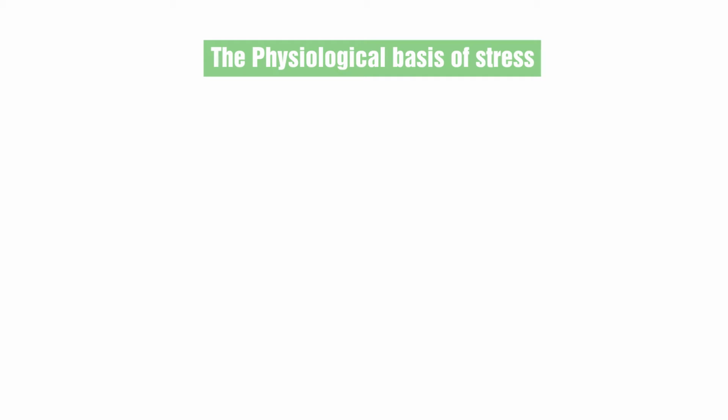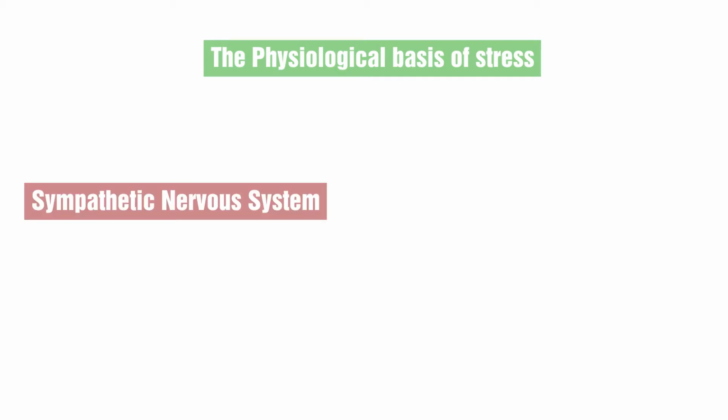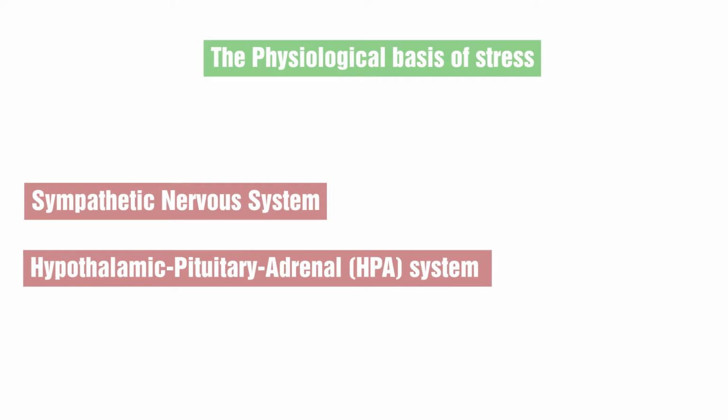Firstly, I will explain to you the physiological basis of stress. The physiological mechanism of stress is complicated, but this mechanism works with the involvement of two systems. They are the sympathetic nervous system and the hypothalamic-pituitary-adrenal system.